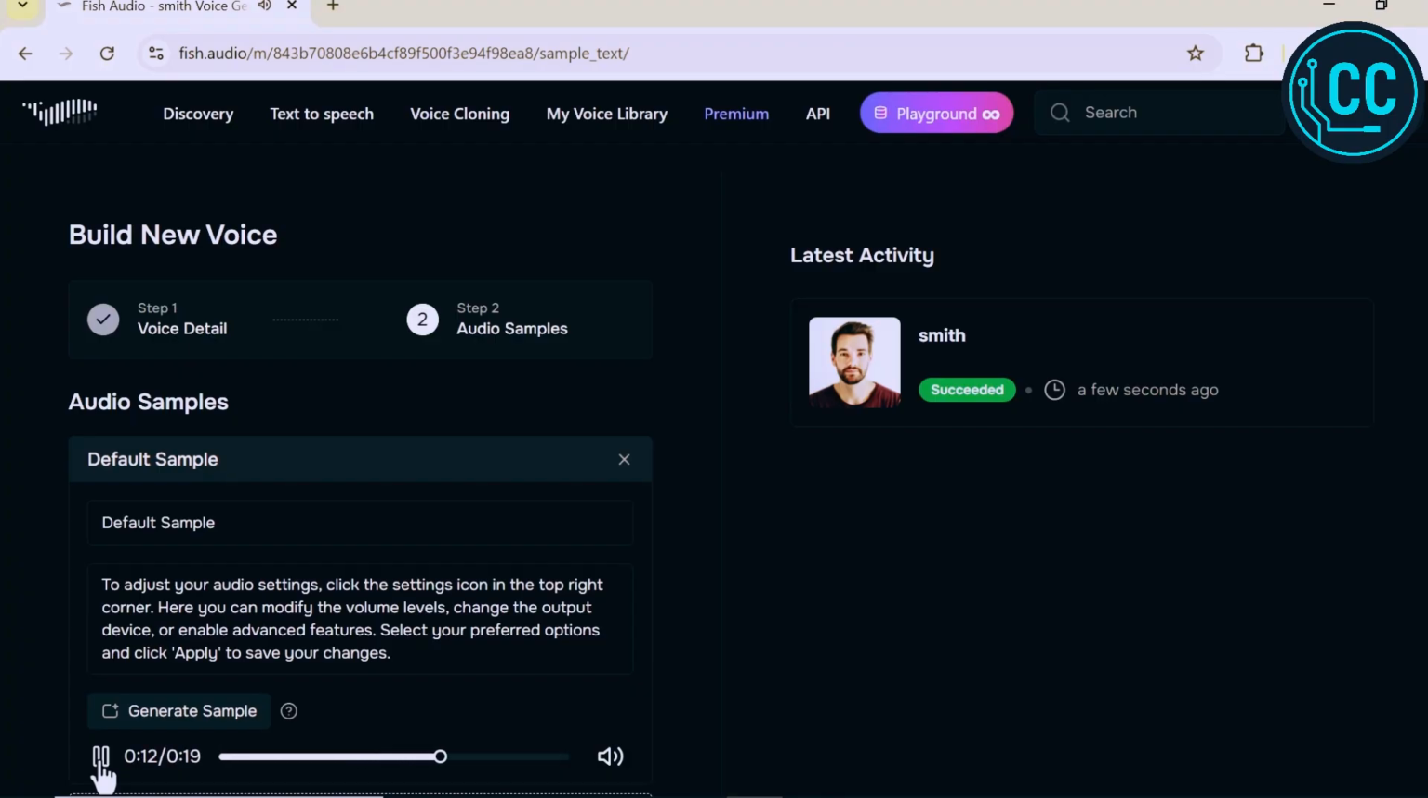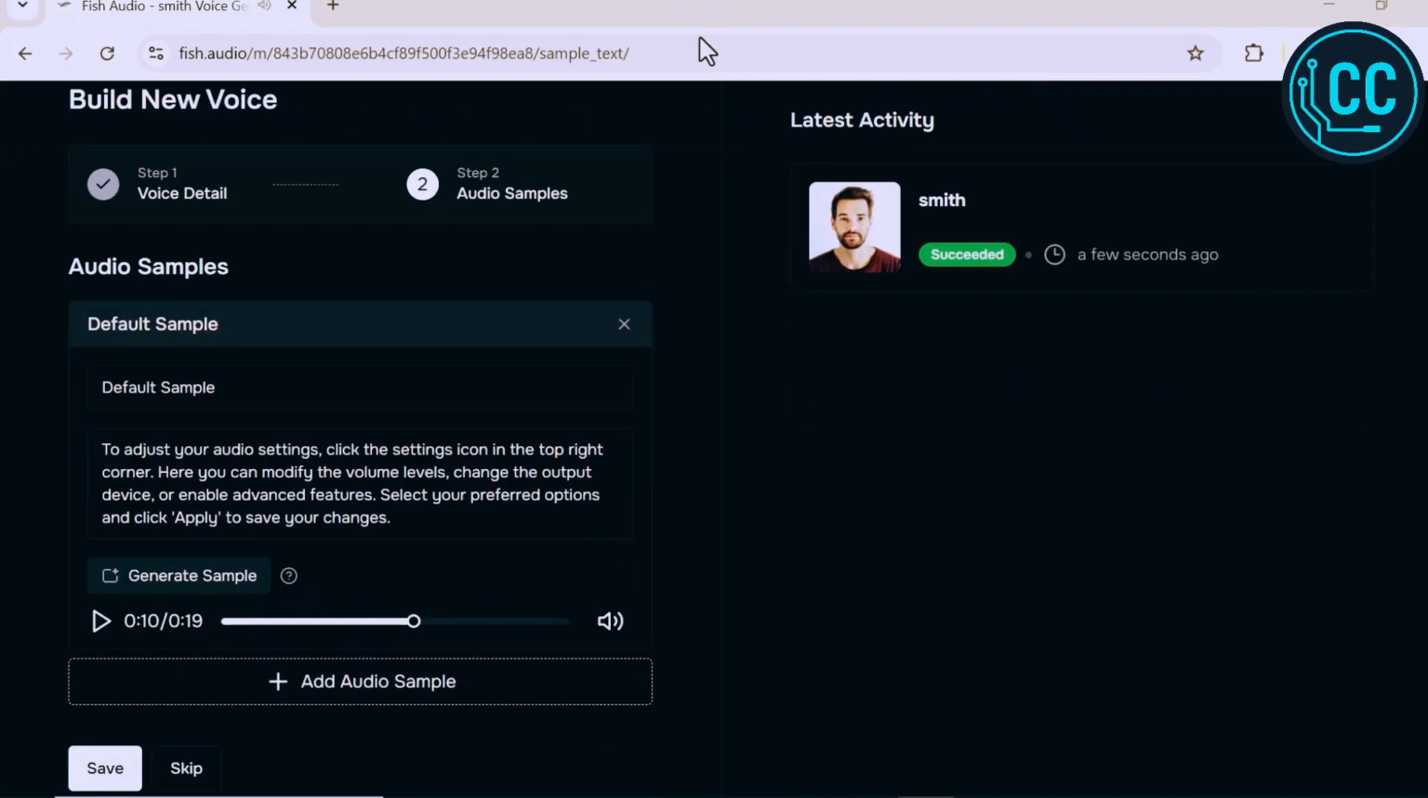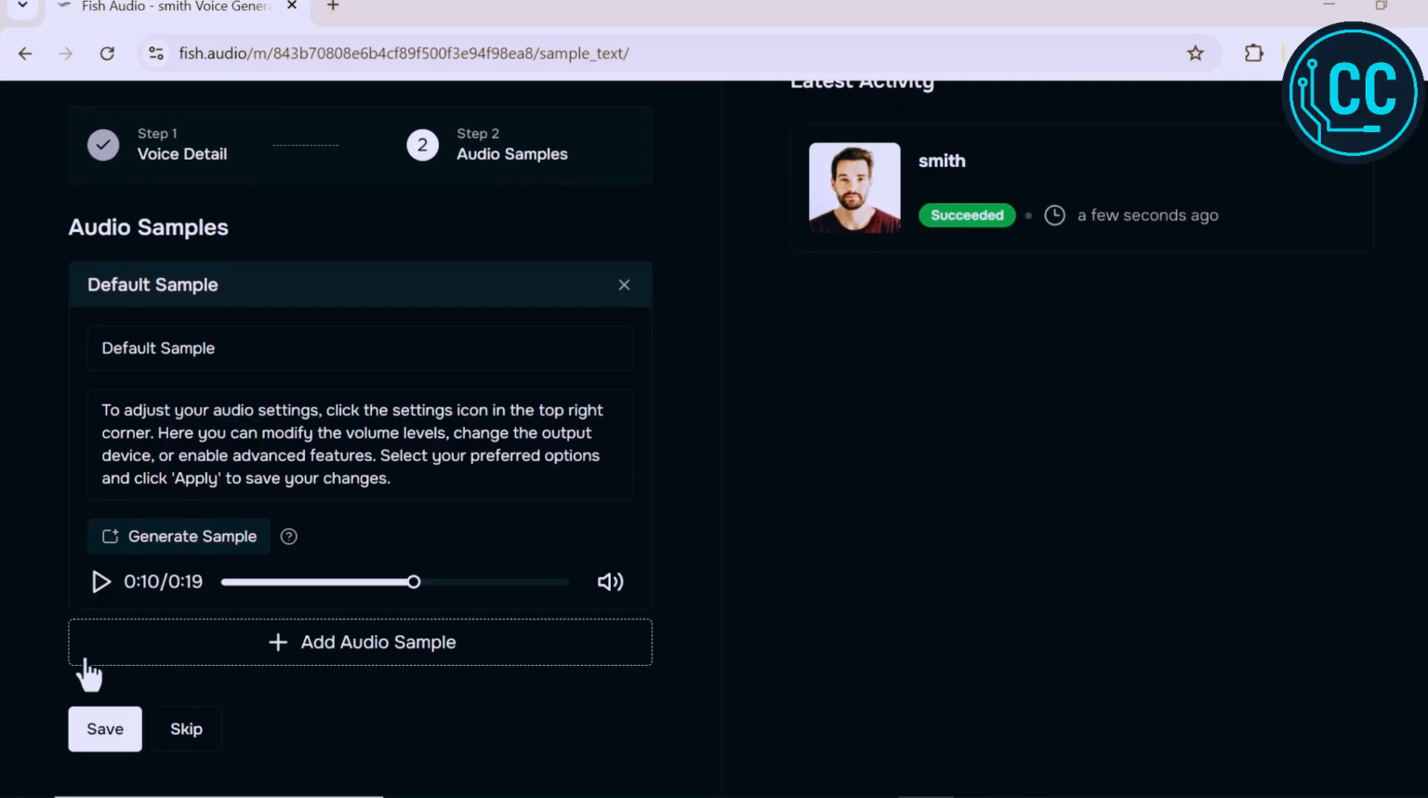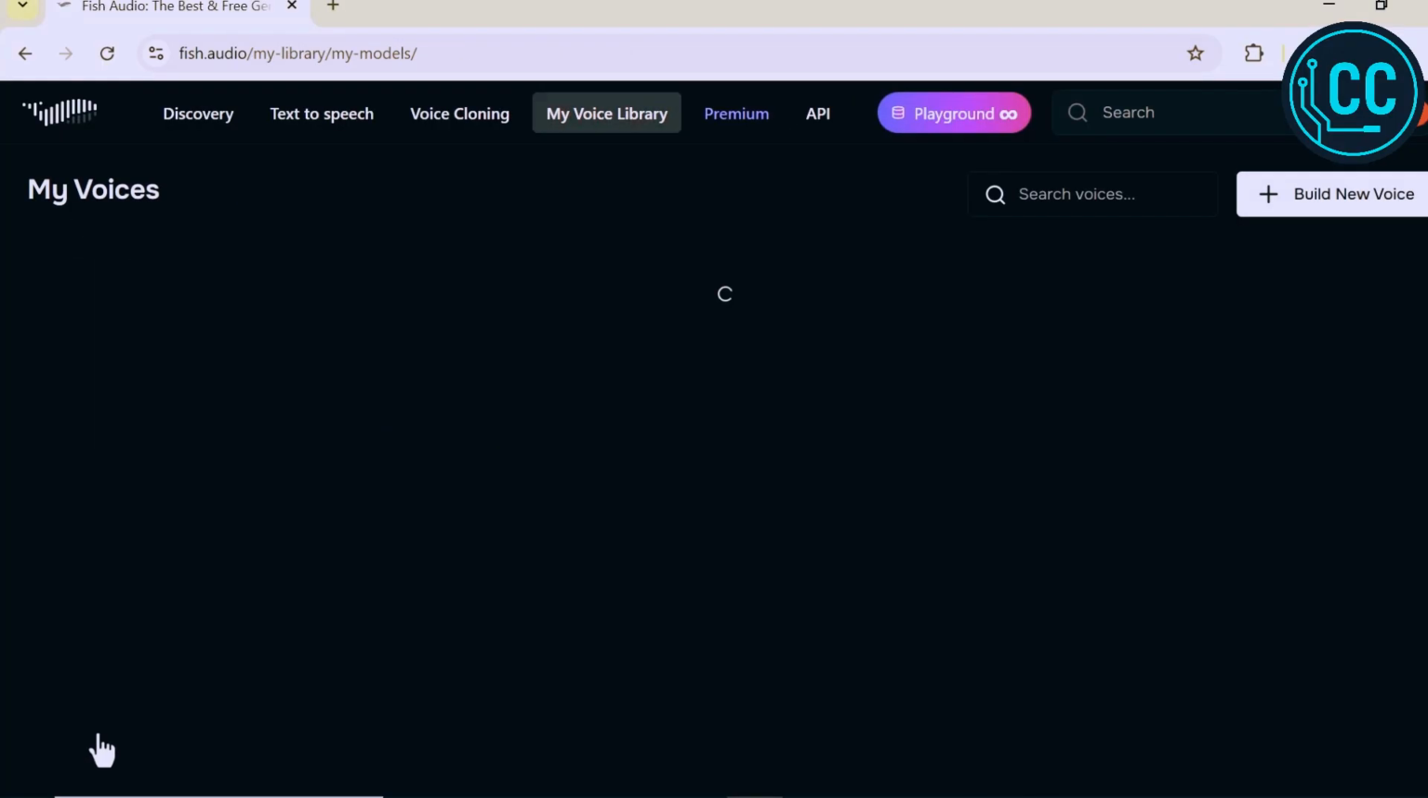Click the settings icon in the top right corner. Here you can modify the volume levels, change the output device or enable advanced features. Select your preferred options and click Apply to save your changes. And that's it.